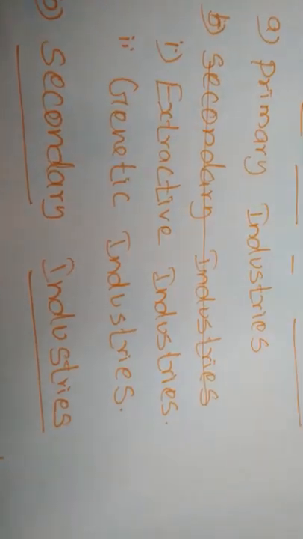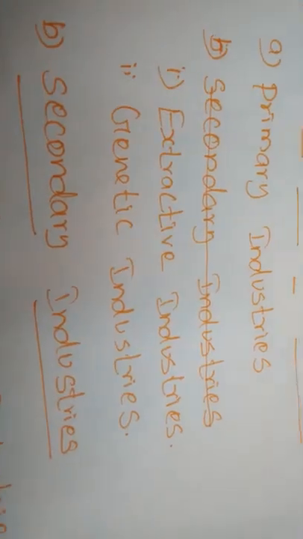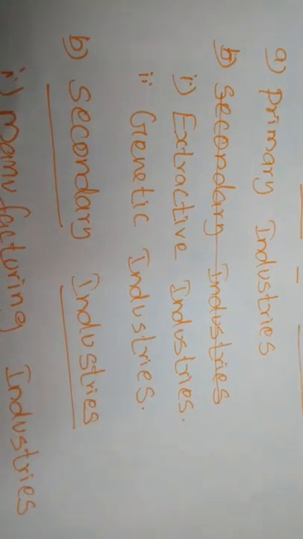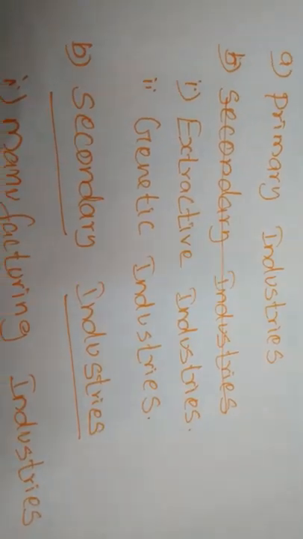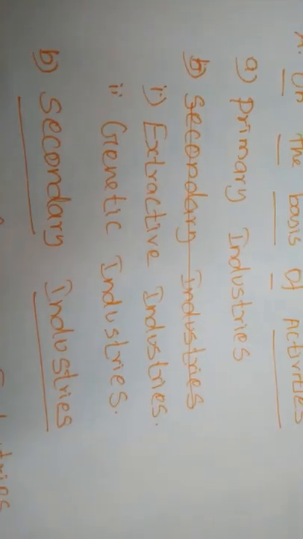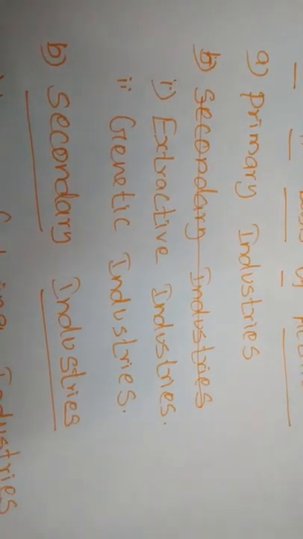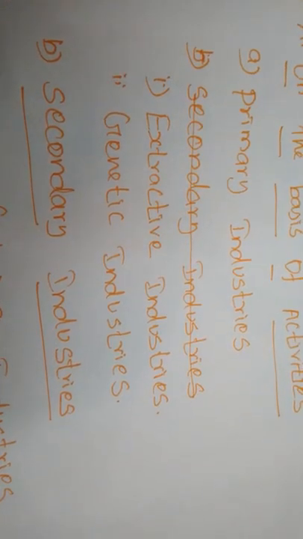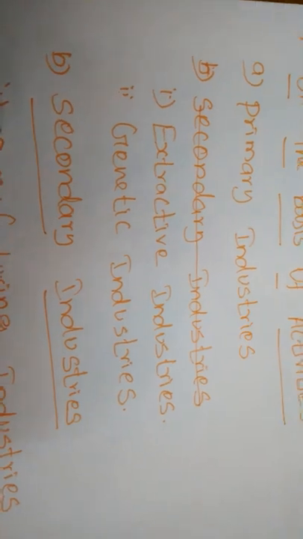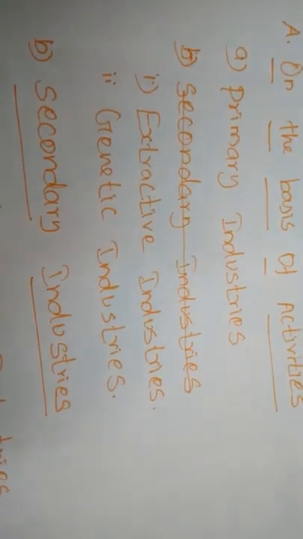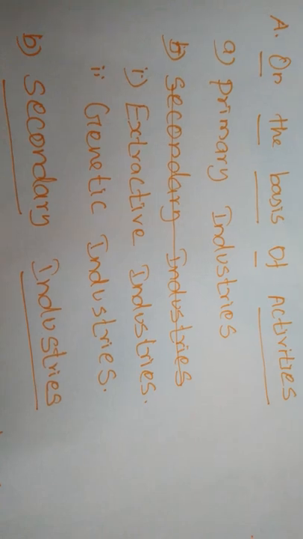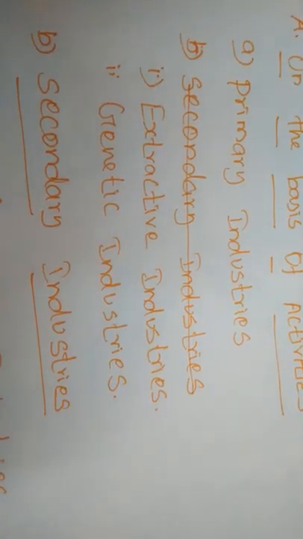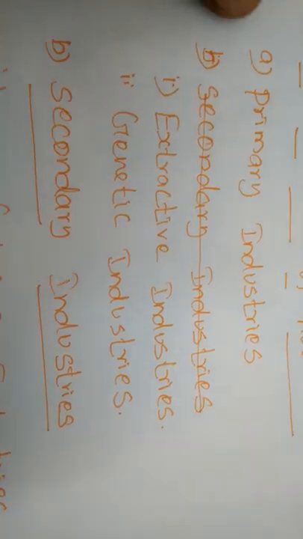By the use of all other resources, by using some of the veterinary or some of the animals, if you are earning some profit, that industry is called genetic industries. For example, poultry, dairy, bakery, hatcheries, nurseries, fisheries, everything is also called genetic industries. The products of these industries will also be supplied to produce other industries. This industry is called genetic industries.